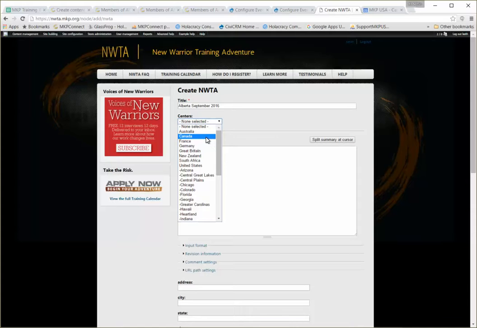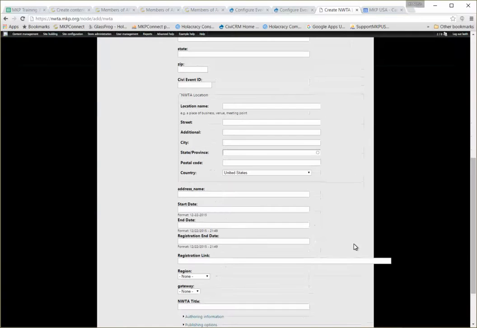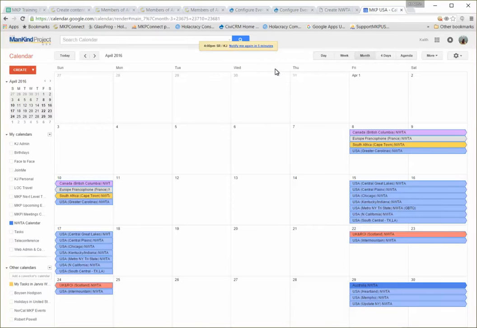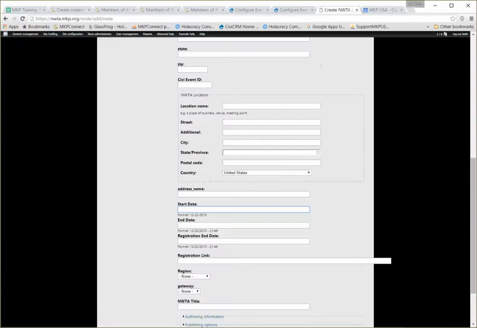Actually, I think only region is available here. This stuff we don't actually need any of the location data. What we do need is start and end dates and a link. So you'll notice this is really fun in that there's two separate